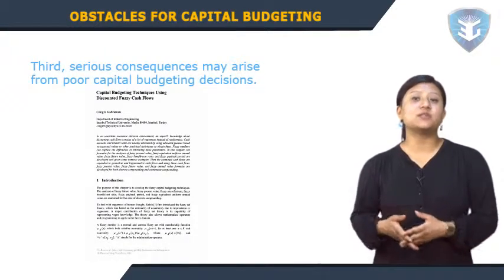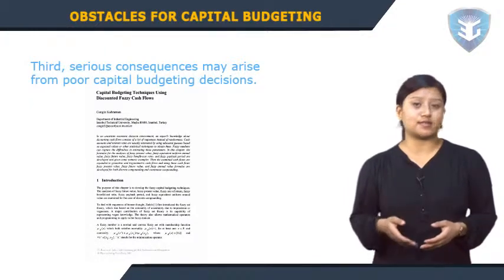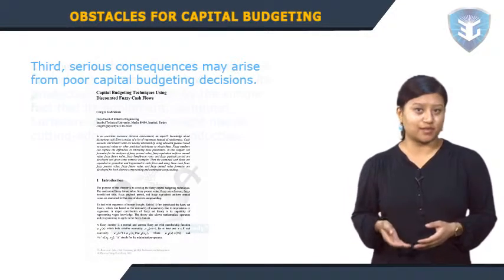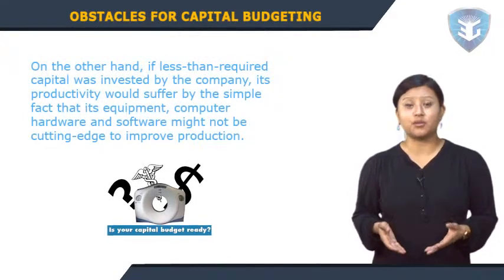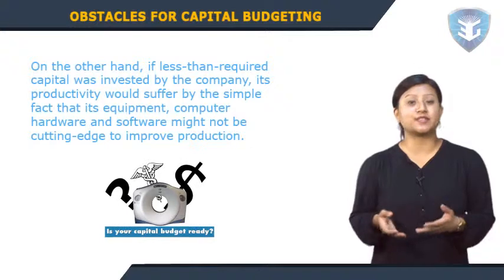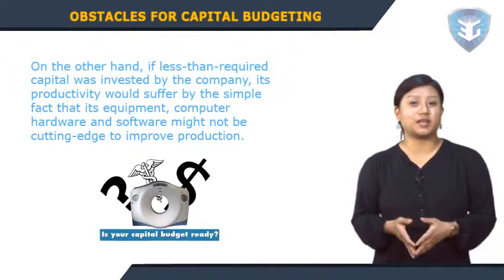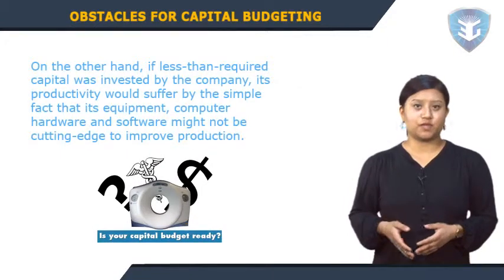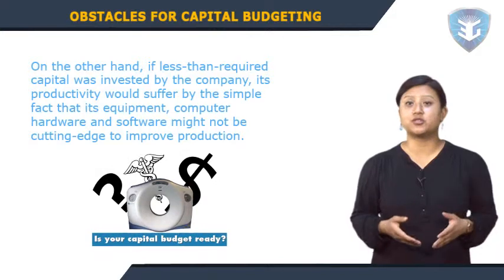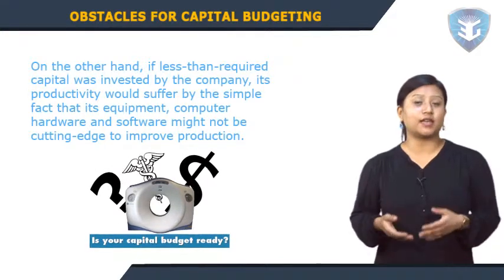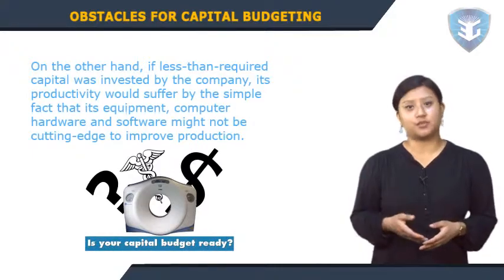For example, if a company devoted too much capital to one project, the company's capital would be unnecessarily spent on excess production capacity. On the other hand, if less than required capital was invested by the company, its productivity would suffer by the simple fact that its equipment, computer hardware, and software might not be cutting edge to improve production. These poor capital budgeting decisions may allow rival companies the opportunity to steal market share by taking advantage of a lower cost structure or production capabilities matching demand.